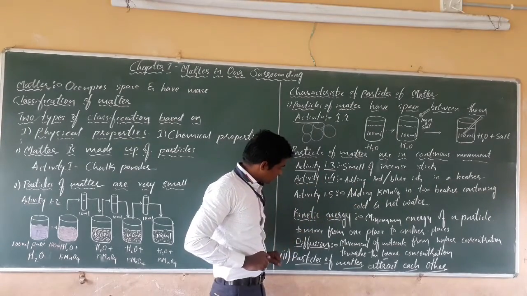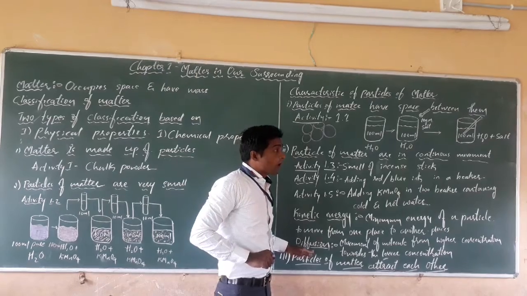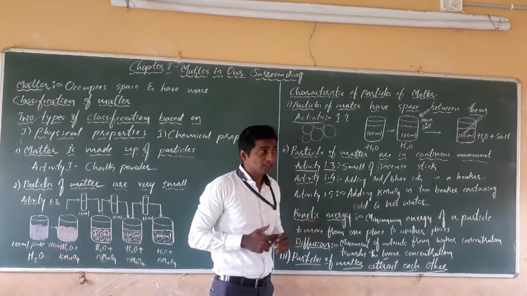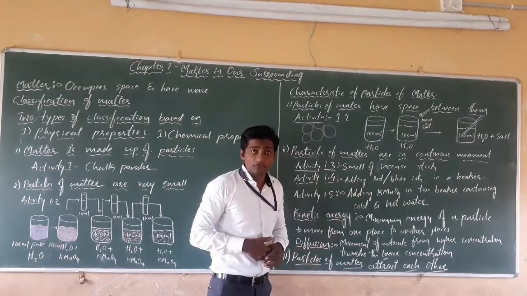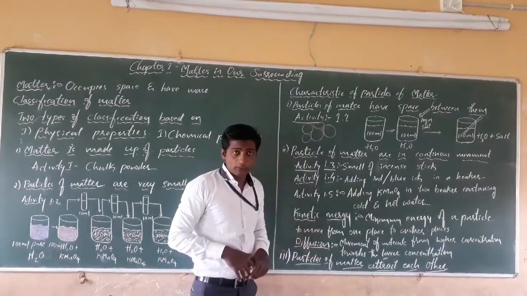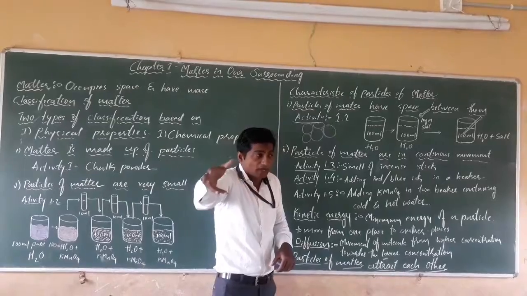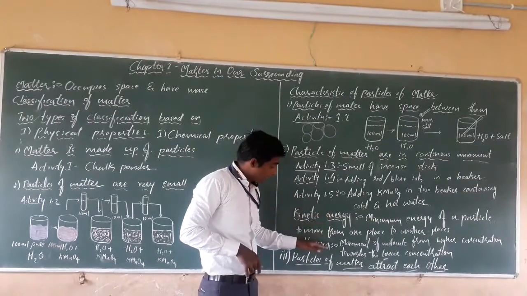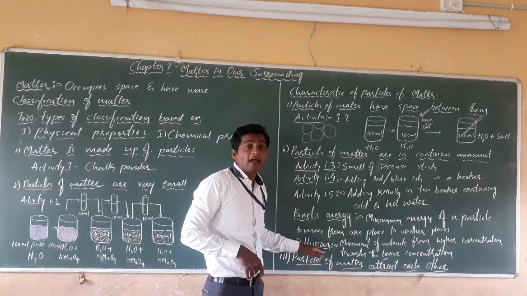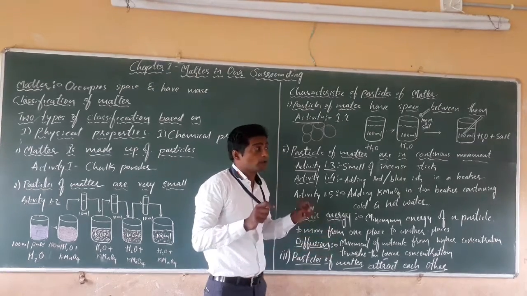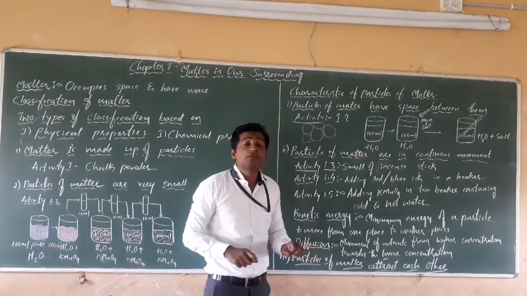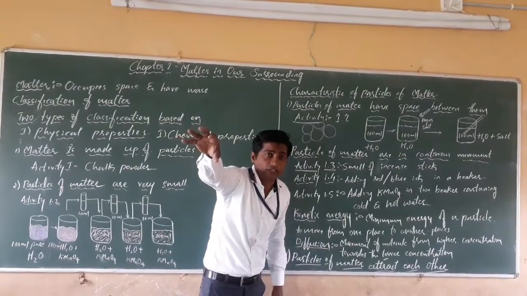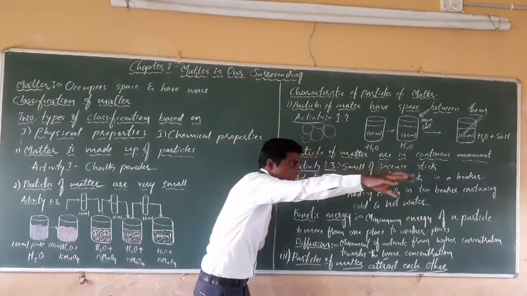The next, dear students, how they are moving, why they are moving, we can also say. See what happens, dear students, the particles move from one place to another place. It is because of the kinetic energy. And that happens by a particular process called the diffusion process. By the diffusion process, the particles move from higher concentration towards the lower concentration.